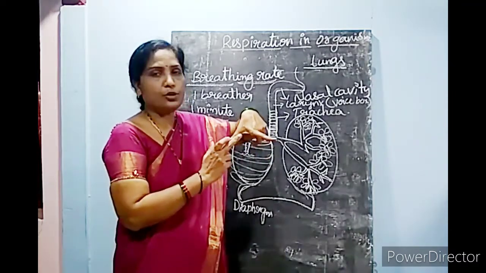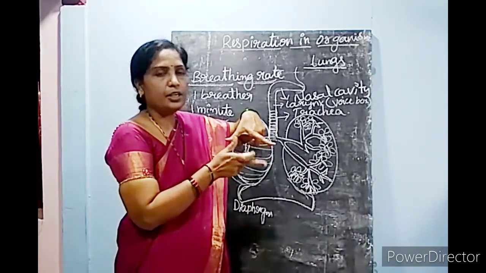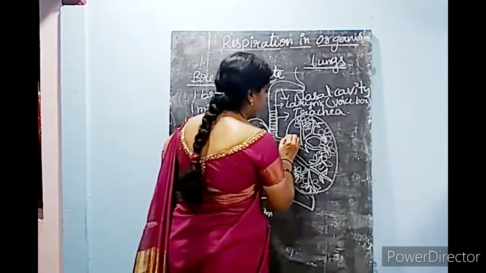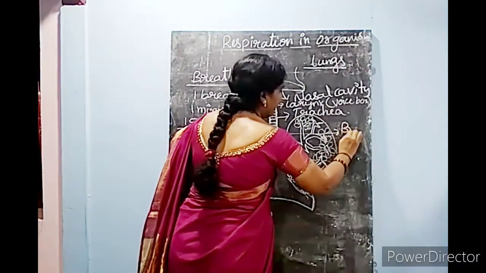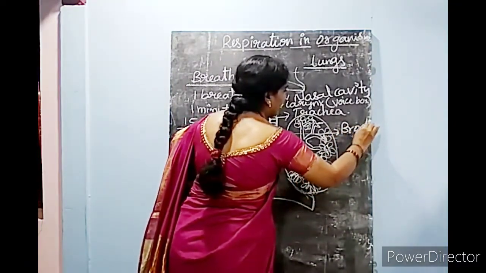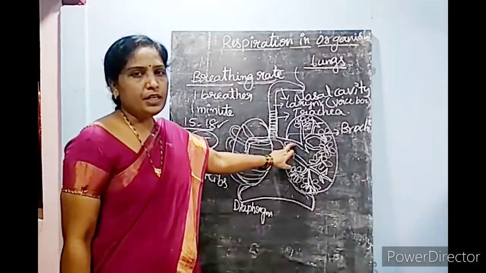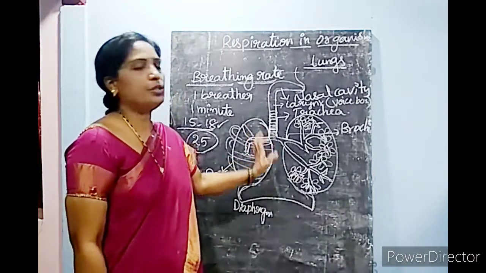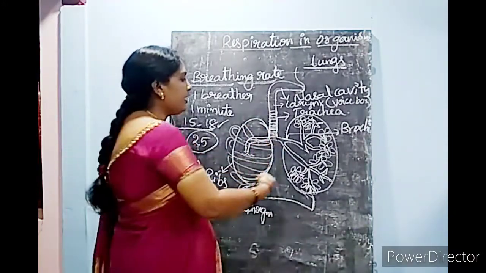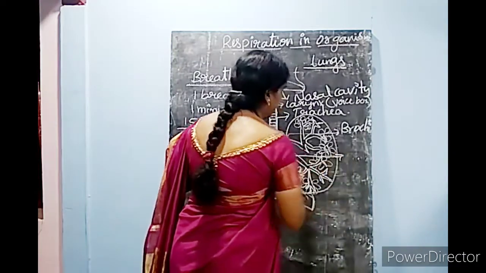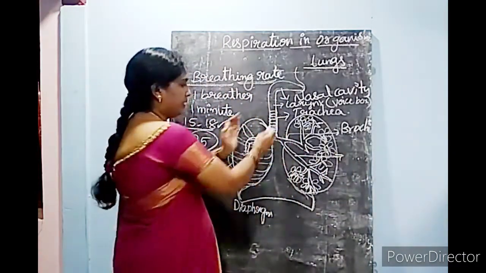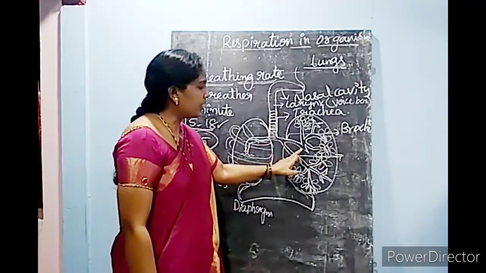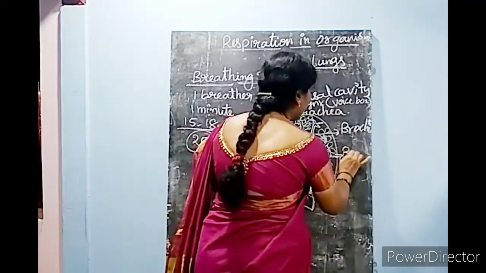As soon as it enters the chest part, it gets divided like a V shape. These two V-shaped parts are known as bronchi. When the bronchi enter the chest part, each bronchus is redivided into bronchioles.